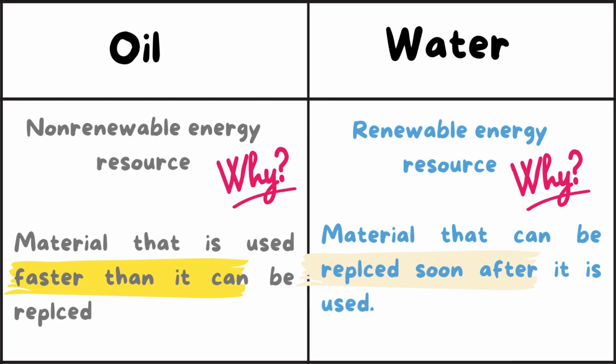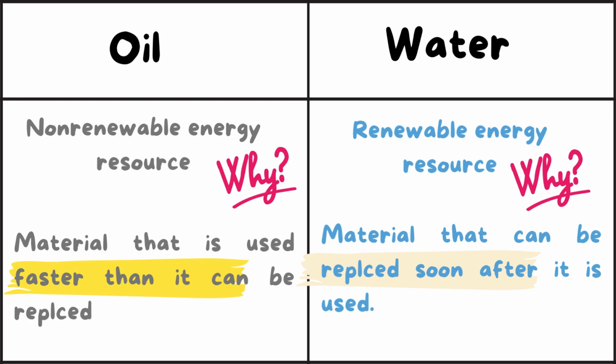Yes, the answer is clear that the oil is a non-renewable resource of energy. Why? Because it takes millions of years to be formed. So this is a material that is used faster than it can be replaced.